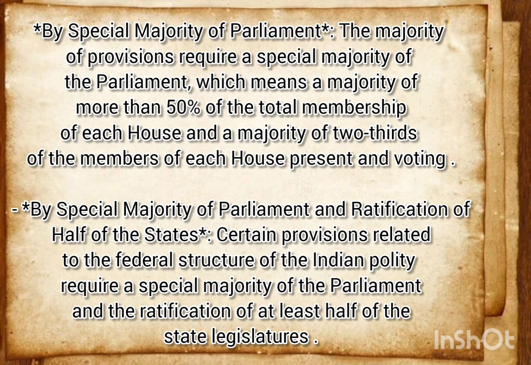And the last one, by special majority of Parliament and ratification by half of the states.